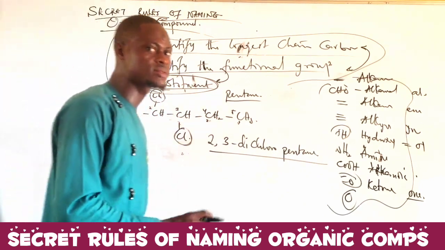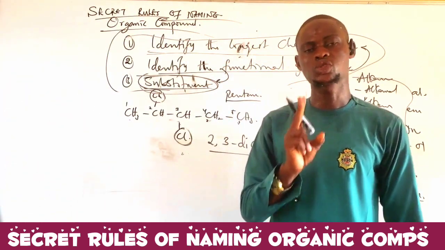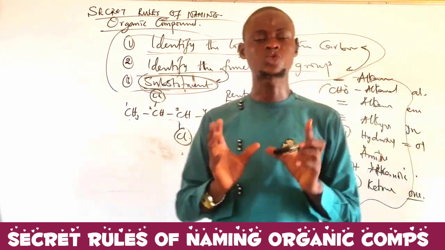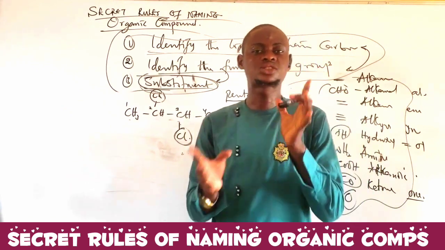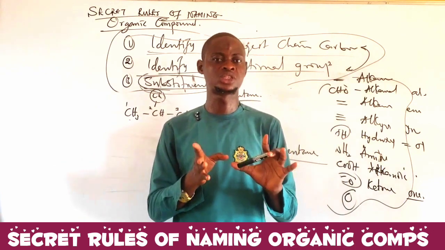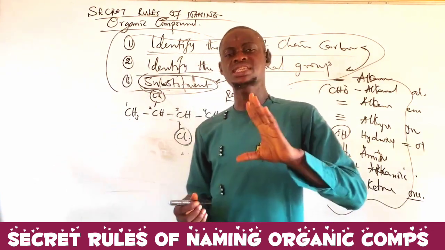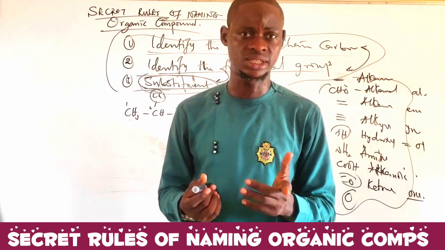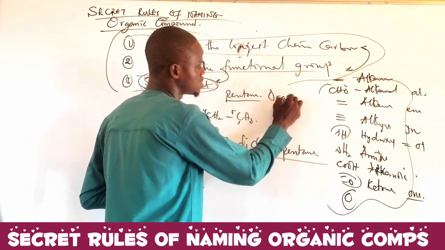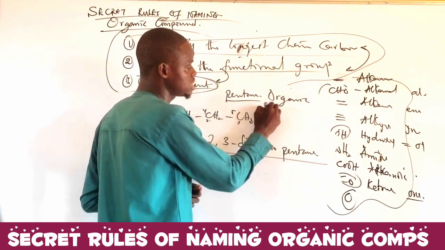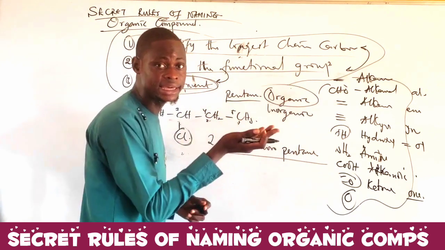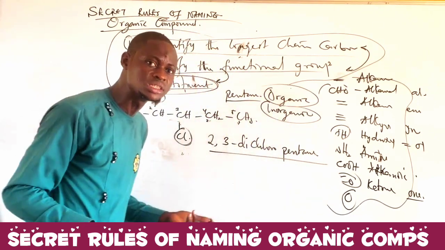I think I've been able to explain something better. Take note of that rule. Now, rule number 3. The third rule is, if the substituents are mixed substituents, the inorganic substituent must be given preference to the organic substituents. Now, when we say mixed substituents, what do I mean? Mixed substituents simply means in a compound whereby we have organic substituents, and we also have inorganic substituents. Organic are your alkyl. Inorganic are your halogens.